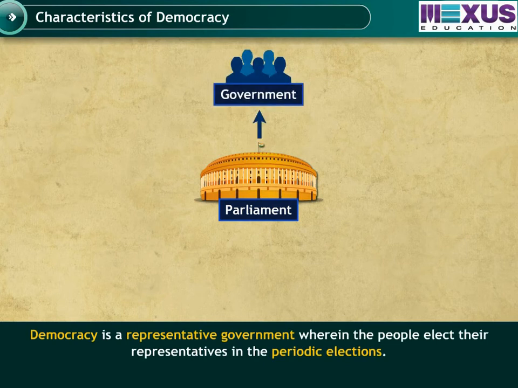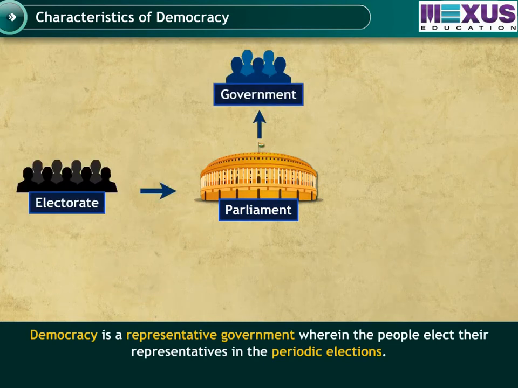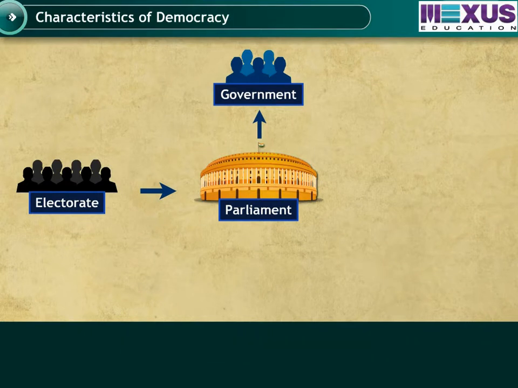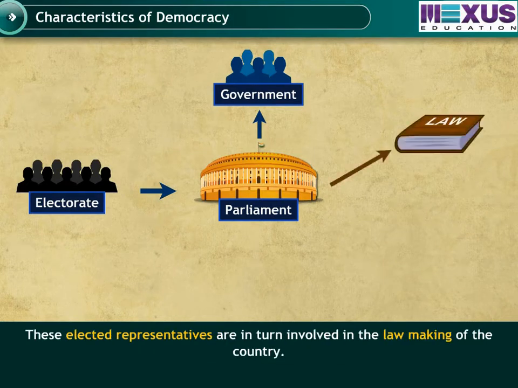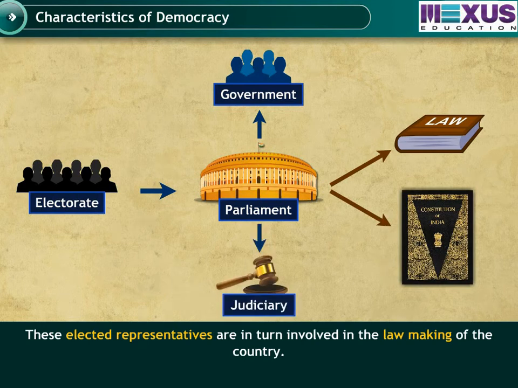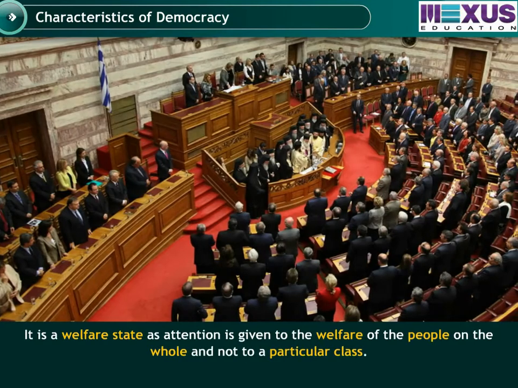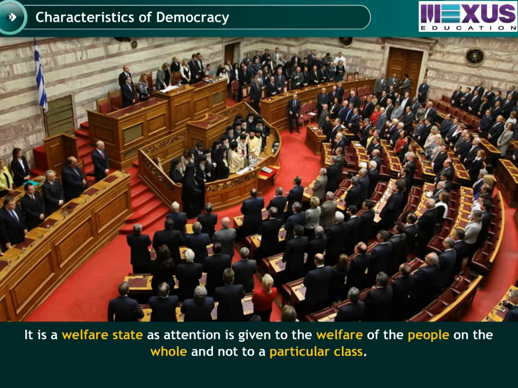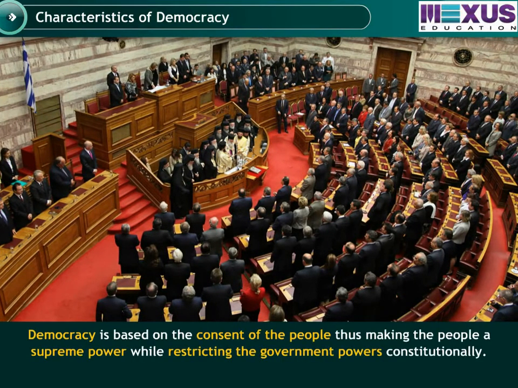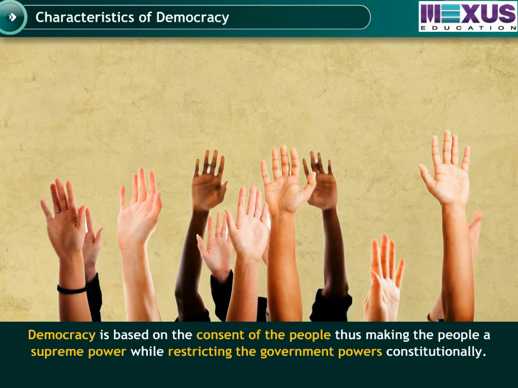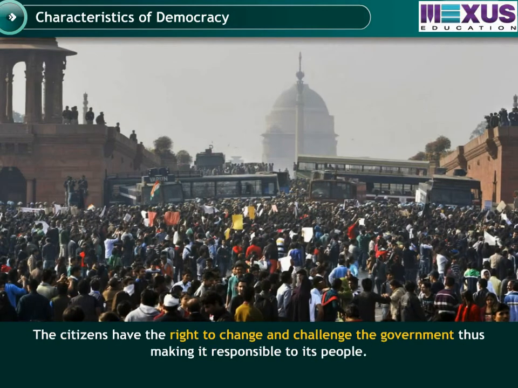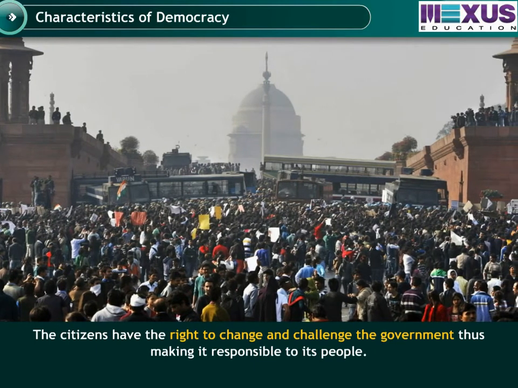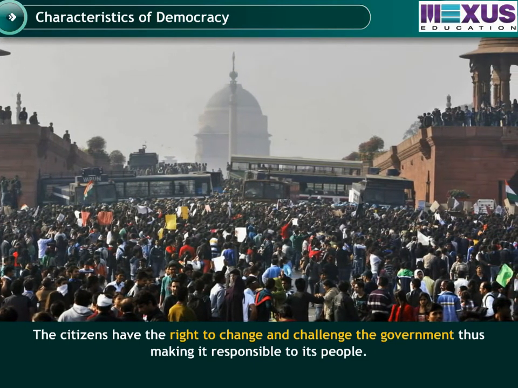Democracy is a representative government wherein the people elect their representatives in the periodic elections. These elected representatives are in turn involved in the lawmaking of the country. It is a welfare state as attention is given to the welfare of the people on the whole and not to a particular class. Democracy is based on the consent of the people, thus making the people a supreme power, while restricting the government powers constitutionally. The citizens have the right to change and challenge the government, thus making it responsible to its people.